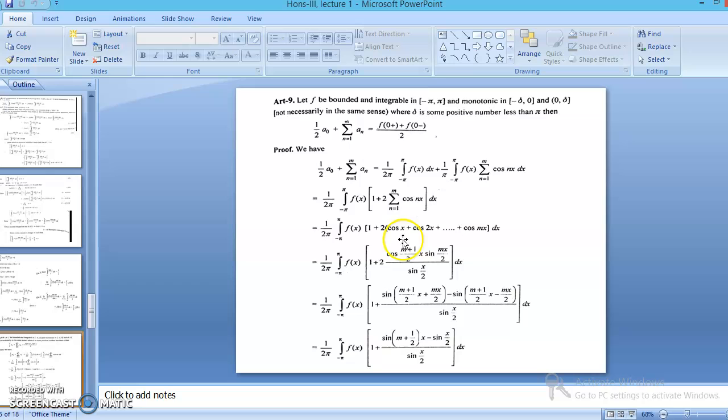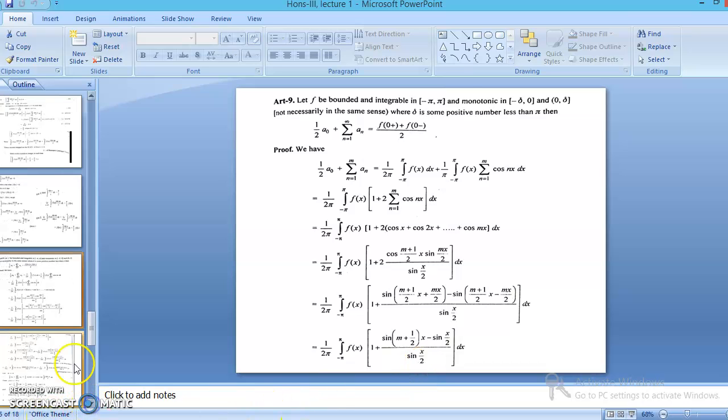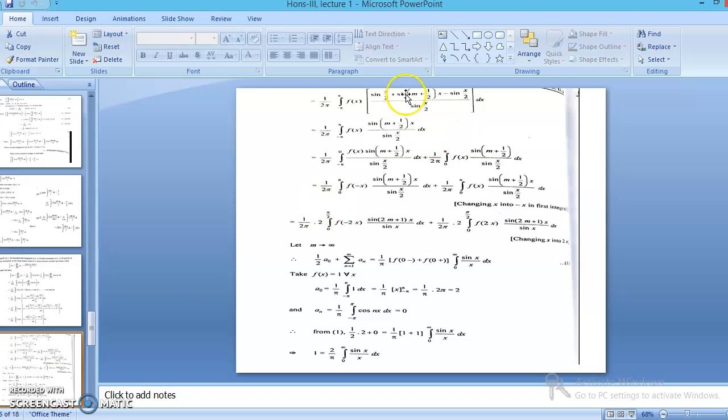We are using a formula from trigonometry here. Then change this one to this form. These are the cos A sin B formulas. You can take these formulas from trigonometry. This term becomes this one. Then take the LCM, sin x by 2. After taking the LCM, we get this equation. The first term cancels out with the third one. We are left with this term only.